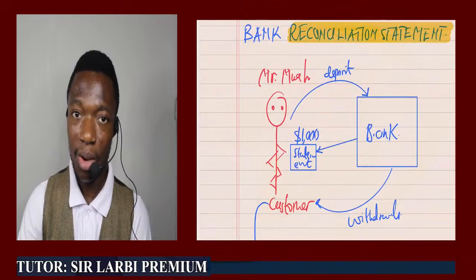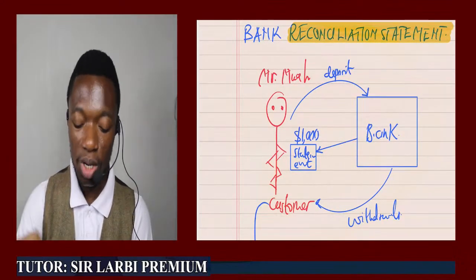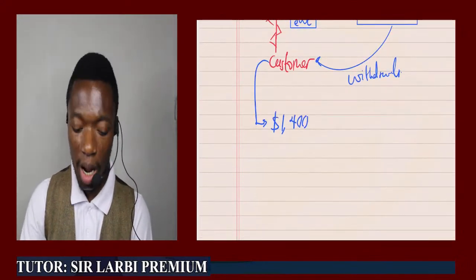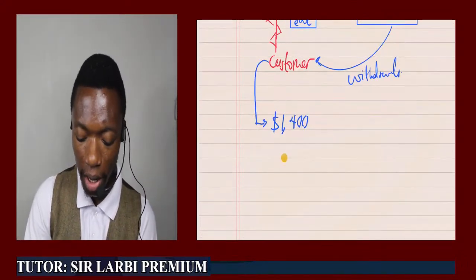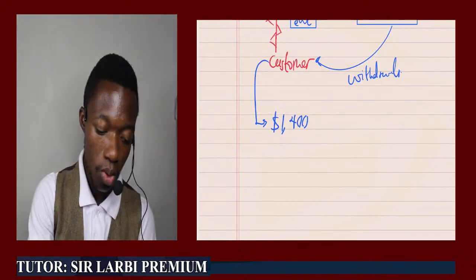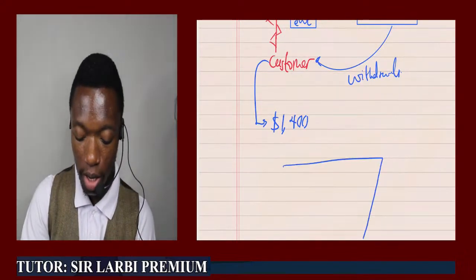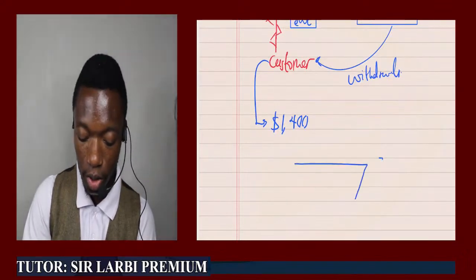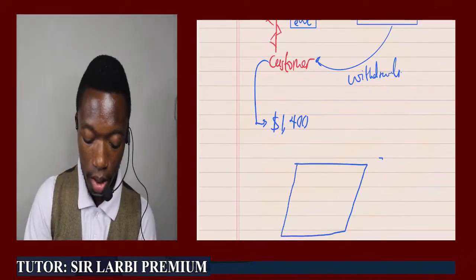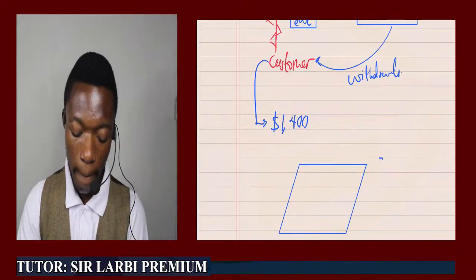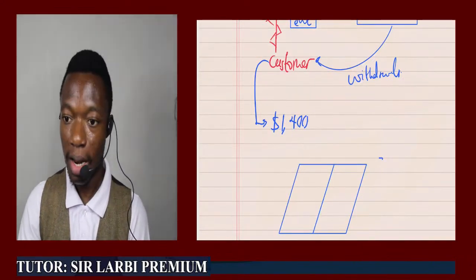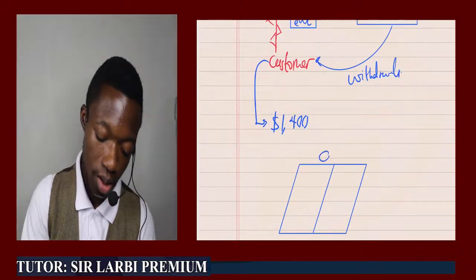So these are the things we need to understand when it comes to the bank reconciliation statement. Now we are bringing in the cash book and bank statement. What is a cash book? A cash book is like a normal book that you know. Let's say this is my book that I have as my cash book.